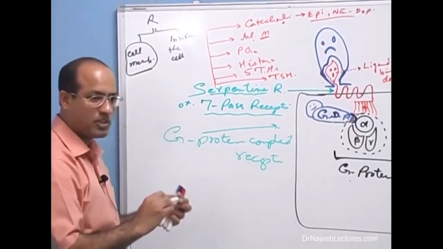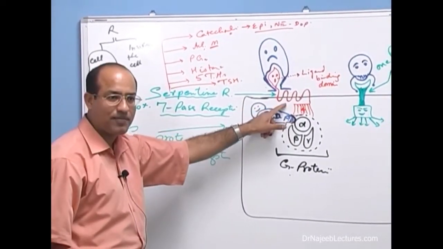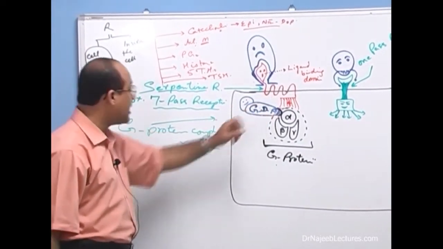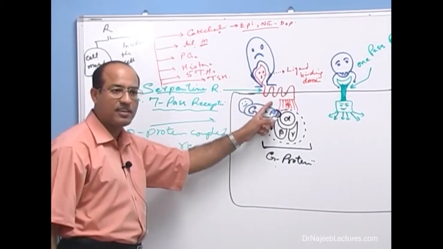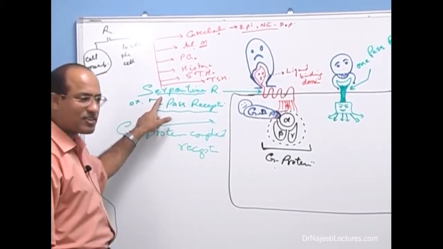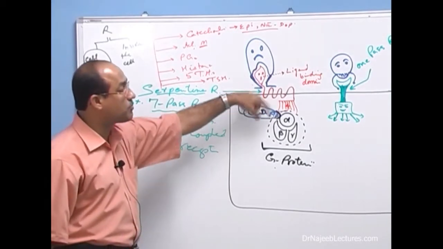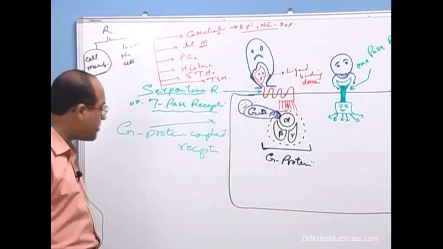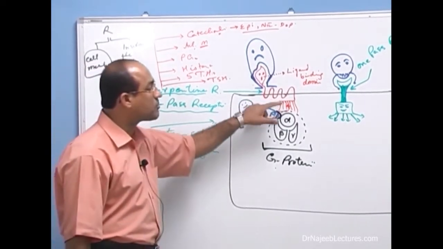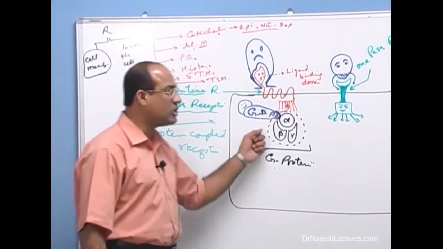In your MCQ, if you see the word serpentine receptor, we are talking about this receptor. If they mention 7-pass receptor, again it is the same system. Or they call it G protein receptors, it is the same system. Why do they call it serpentine? Because it looks like a snake. Why call it 7-pass? Because 7 times its peptide passes through the cell membrane. Why do they call it G protein coupled receptors? Because these receptors are intracellularly connected with and working with the G proteins.